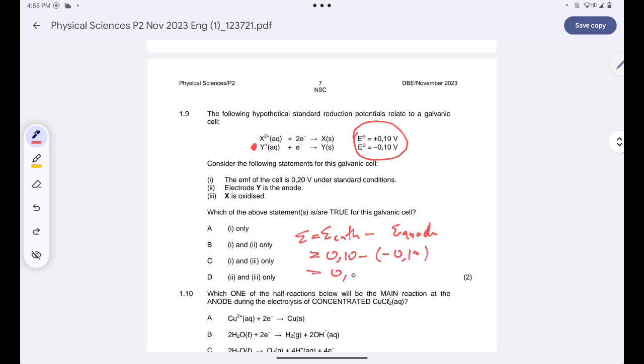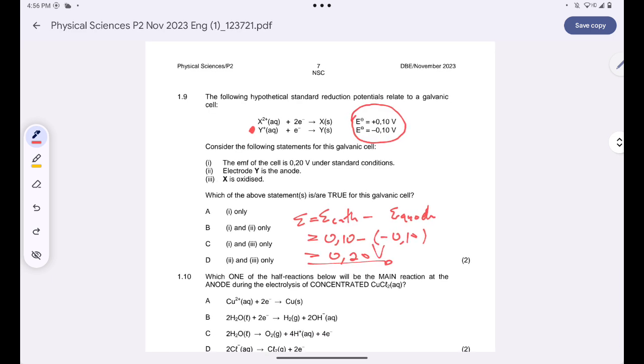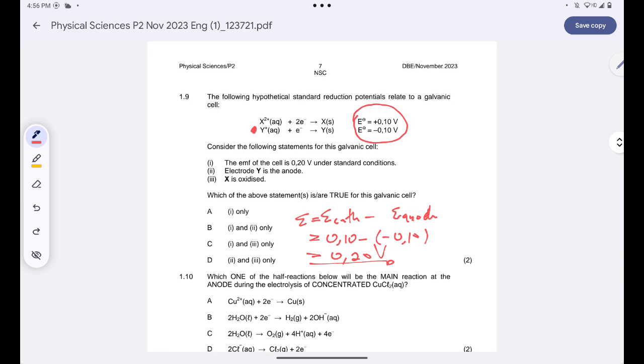This will give me 0.20 volts. Are you together? If ever, guys, you come across a question on galvanic cells and you are asked to calculate the EMF of the cell, if you find a negative answer, there's something wrong that you did.